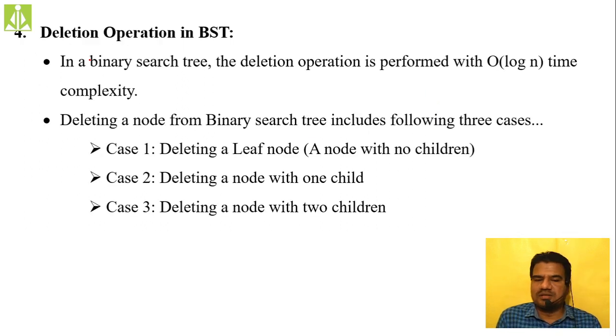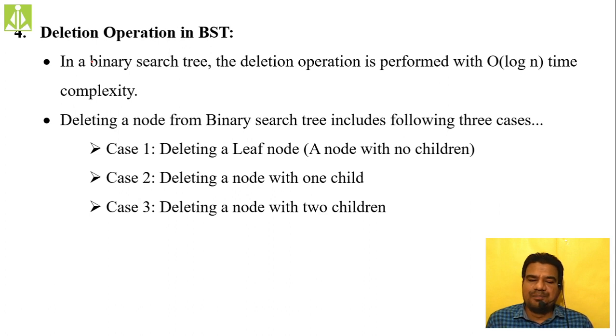Okay, so then deleting a particular node from your binary search tree. This thing we can do in three different ways. Whatever node you are trying to delete, if it is a leaf node, how do we do the deletion?